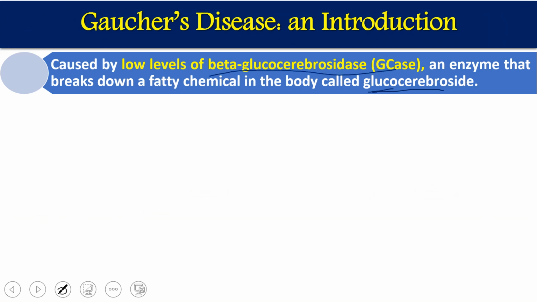If we have a deficiency of the gene that normally produces this beta glucocerebrosidase, we will have a disease called Gaucher's disease.